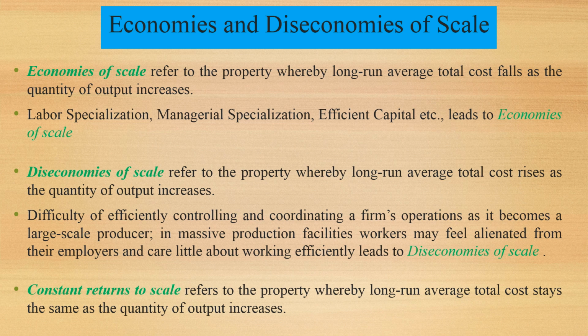Constant returns to scale refers to the property whereby long run average total cost stays the same as the quantity of output increases. Economies of scale refer to the property whereby long run average total cost falls as the quantity of output increases. Diseconomies of scale refer to the property whereby long run average total cost increases as the quantity of output increases. Constant returns to scale refers to the property whereby long run average total cost stays the same as the quantity of output increases.